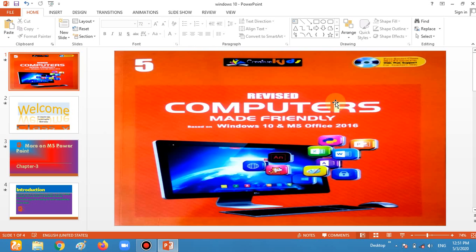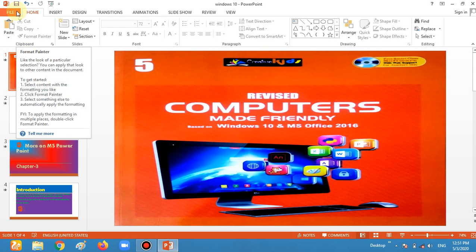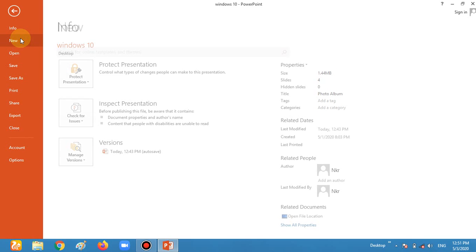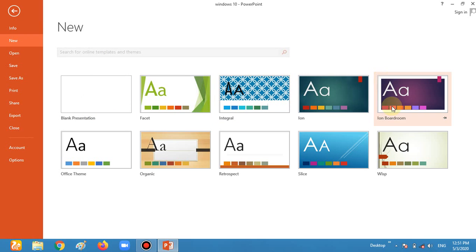By default PowerPoint opens, so it opens the same one, but I'm going to open a new file. So how can we go to the new file? Go to the File option, choose the New option, and then we have so many files. In this way we have so many layouts also. We can use any one of the layouts with the help of PowerPoint. So I'm going to take a layout from this one. You can also take the blank page, but I want to take a layout, so I'm taking this one.